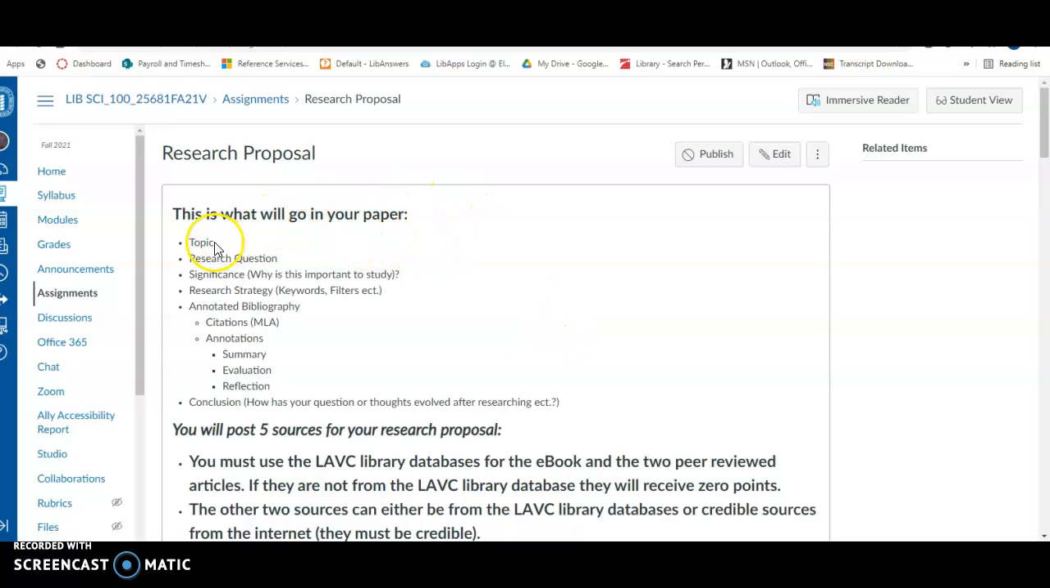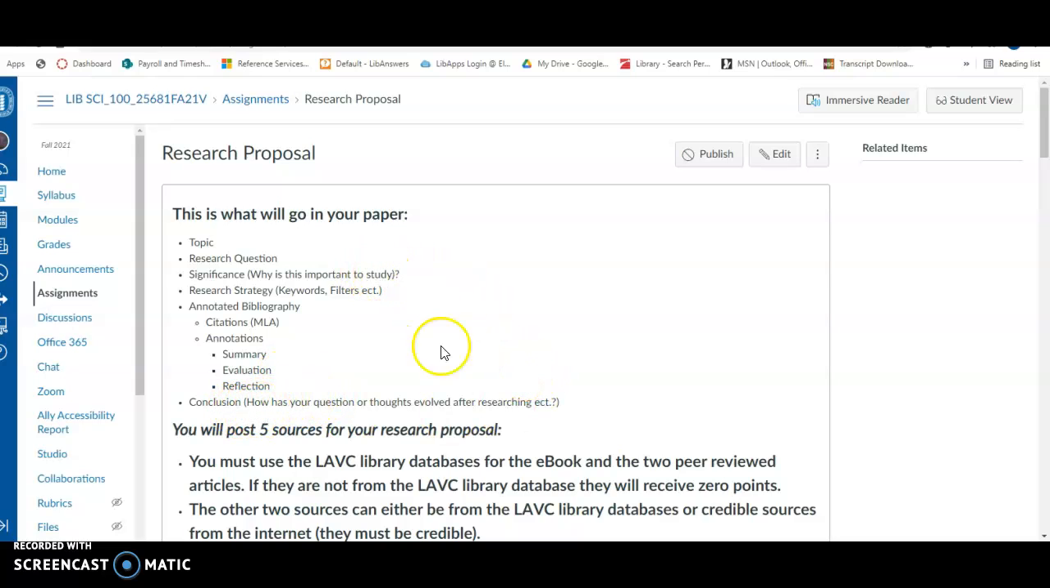You're going to have your topic, the research question. You're going to have a significance. Why is this important to study? The research strategy, it's going to have your keywords, filters, any kind of search strategies that you used. And then your annotated bibliography with your citations. And each annotation will have a summary, an evaluation, and reflection. And then at the end, you're going to have your conclusion.